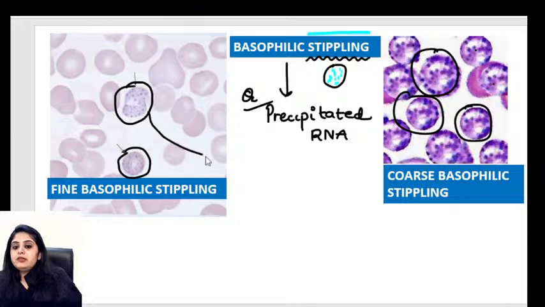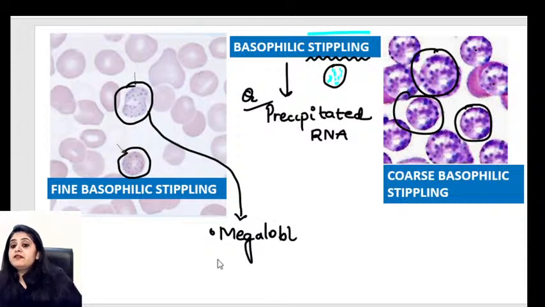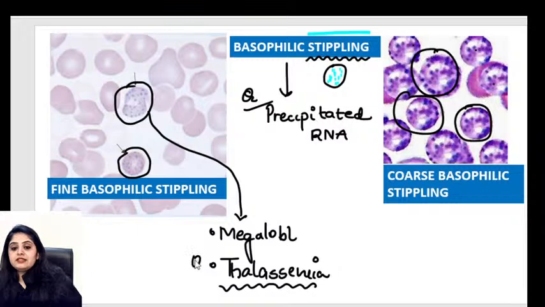Where do I see fine basophilic stippling? One is megaloblastic anemia. That fits everywhere. But one very important cause on which you'll get an exam question is thalassemia. Thalassemic patients show you basophilic stippling. That's an exam question which you need to learn.